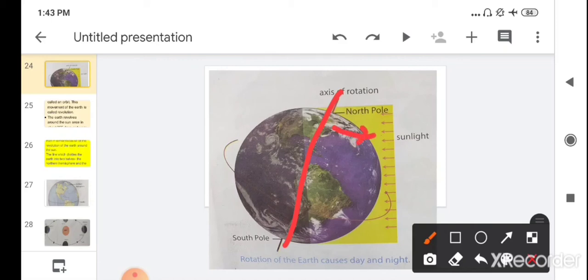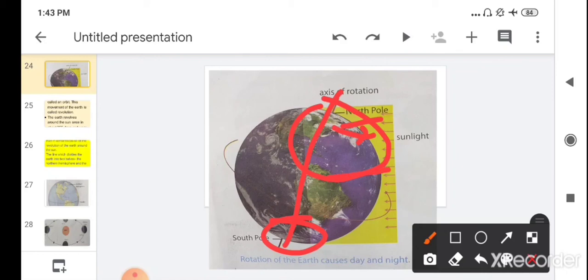When this north pole is tilted towards the sun, the northern hemisphere gets more sun. Here you can see that this part is getting more sunlight as compared to this part. So the northern hemisphere gets more sunlight, and that is why this portion is having a summer season.